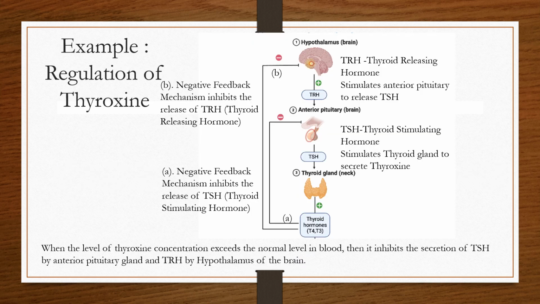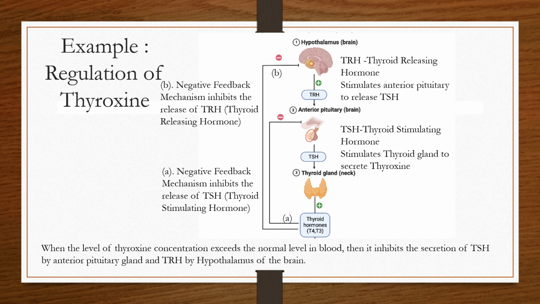Now let's see another example, that of thyroxine. We know that the hypothalamus in the brain produces releasing and inhibiting hormones. Now, in this case of thyroxine, the hypothalamus secretes a hormone known as thyroid releasing hormone. Now, this thyroid releasing hormone, TRH, stimulates the anterior pituitary to release TSH. TSH is the thyroid stimulating hormone, which acts on the thyroid and stimulates the thyroid gland to produce thyroxine.